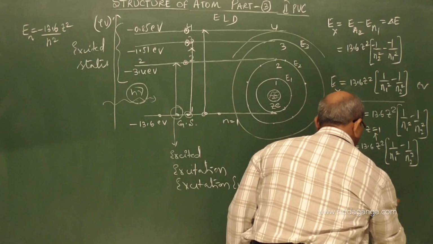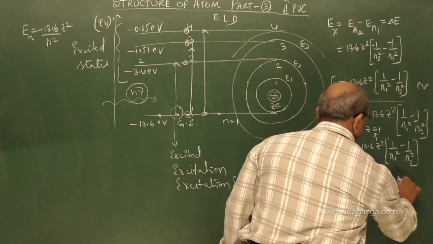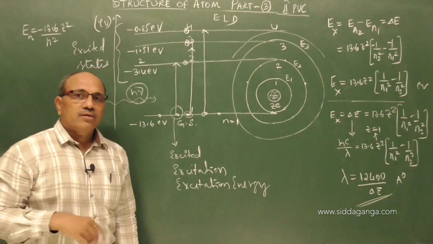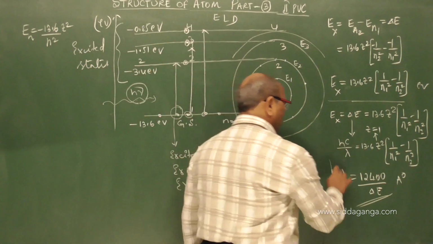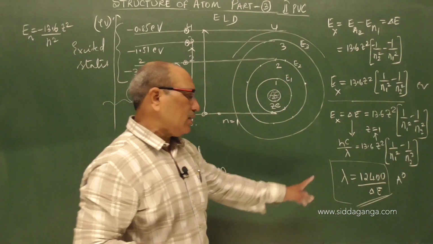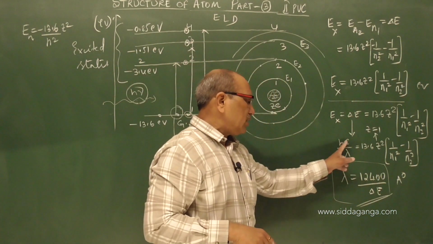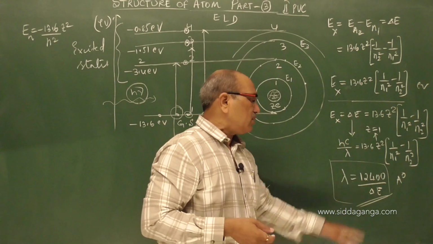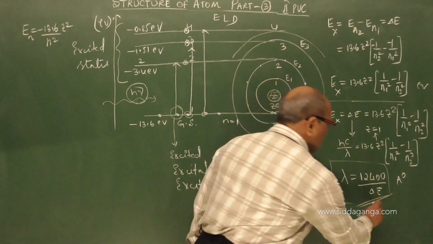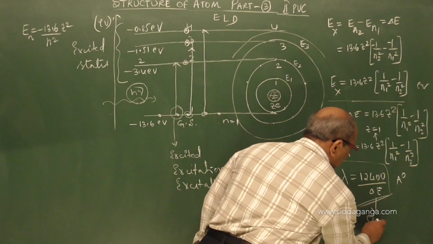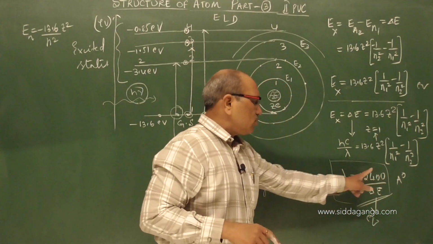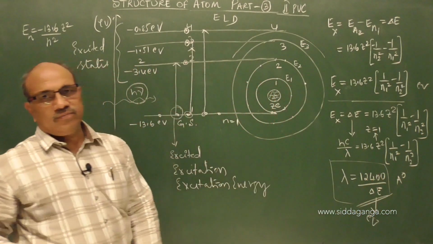If I take 12,400 by delta E, it gives the answer in angstrom directly. This also can help you. If you know the excitation energy and want the wavelength, you can get it directly. The hc terms are all simplified. This delta energy is given in terms of electron volt. Delta E must be in electron volt, and the wavelength in angstrom comes as 12,400 by delta E.